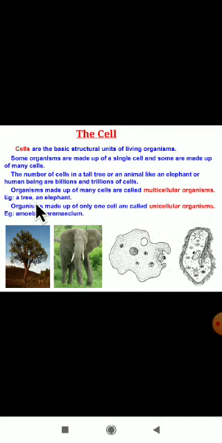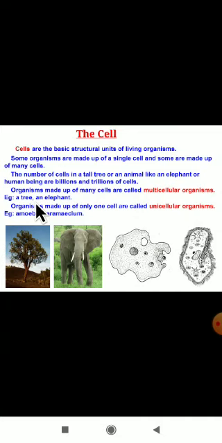Then define multicellular organism and give an example. This important question may arise here. You learnt this already, this is basic, and I am reminding you all. What is a multicellular organism? An organism which is made up of many cells is called a multicellular organism. An example is a tree. A tree has many cells in its body. Even an elephant's body and human beings have many cells in their bodies.